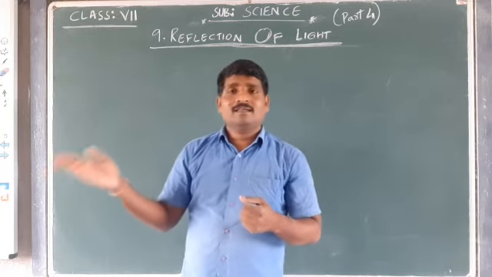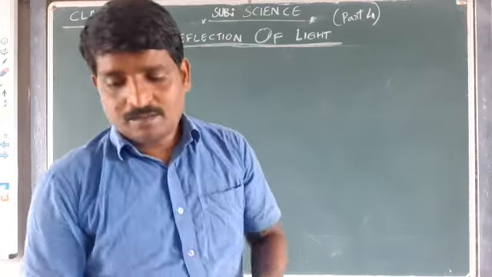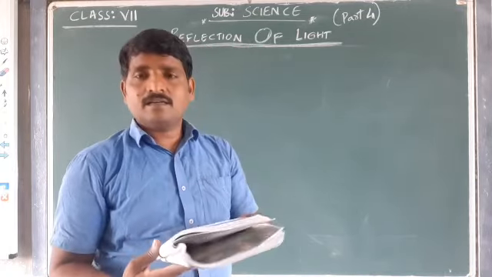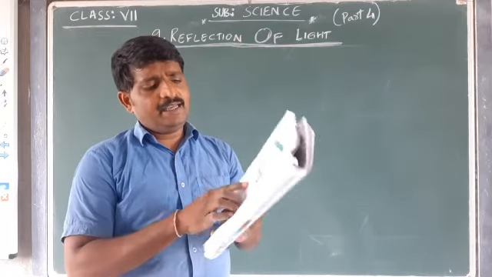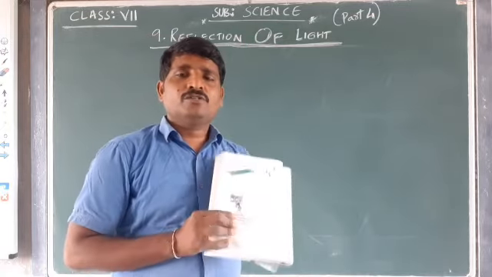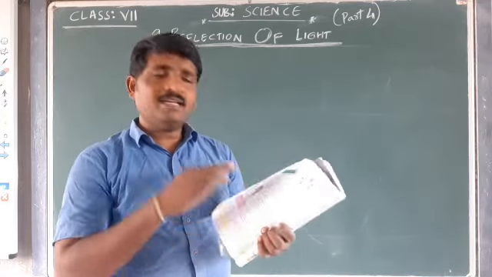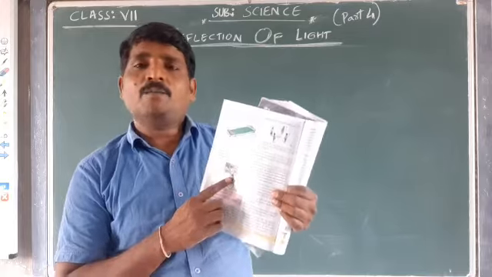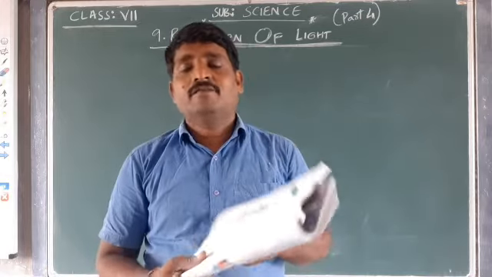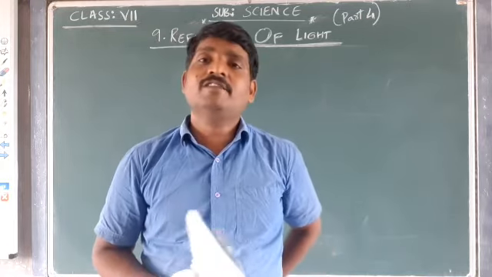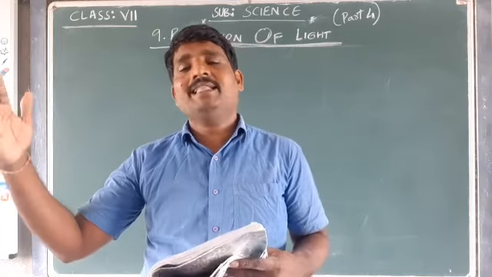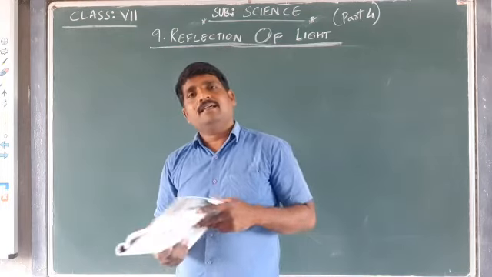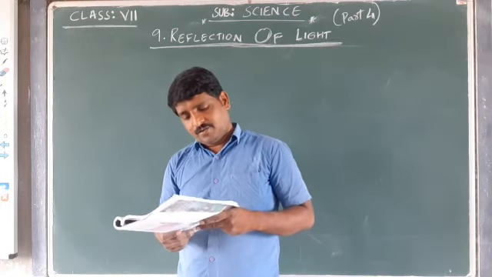That's what the figure on page number 86, figure 6D, is going to show you: how this girl is hiding just below that window, and she is able to see the objects on the other side of the window by hiding herself. Without seeing directly, she is able to see the objects present on the other side of the window, by using the periscope.